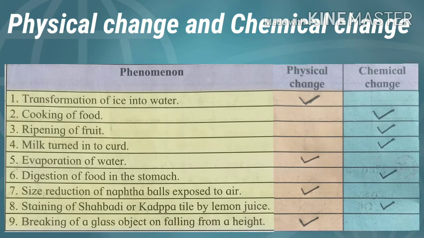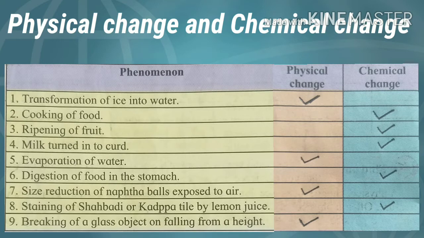Cooking of food is a chemical change because after cooking, the raw ingredients or the vegetables cannot be regained again. Ripening of fruit is a chemical change as once a fruit ripens, it cannot turn raw again. When milk turns into curd, a new substance is formed and that substance, that is curd, cannot be changed back into milk. Therefore, it is a chemical change.